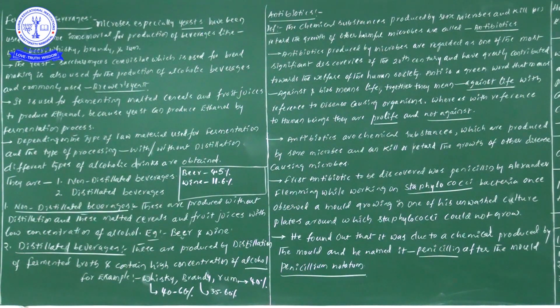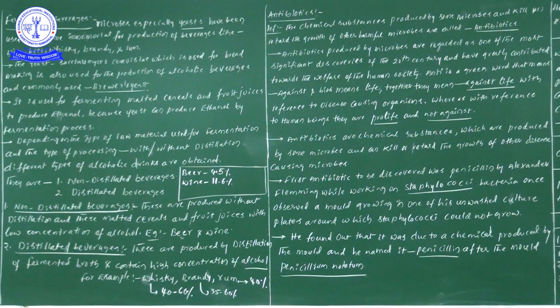I hope you understood the meaning of antibiotics. These chemical substances are produced by some kind of microorganisms. What is their use? They may kill the microorganisms, or at least they may stop, retard, or inhibit them.